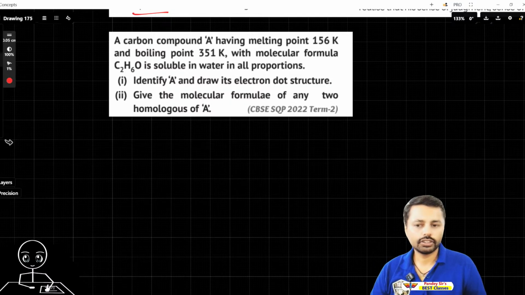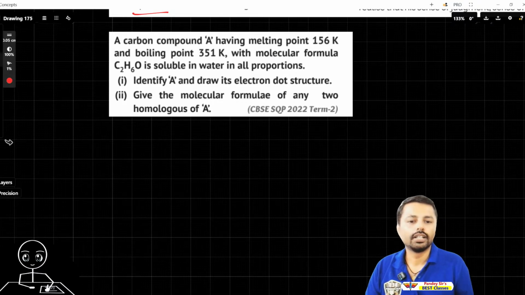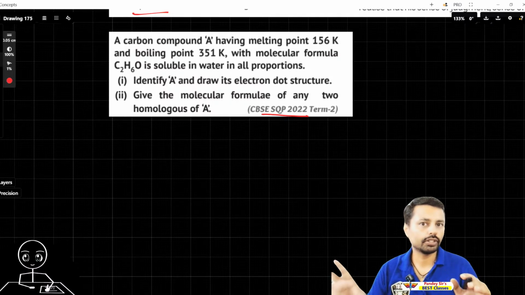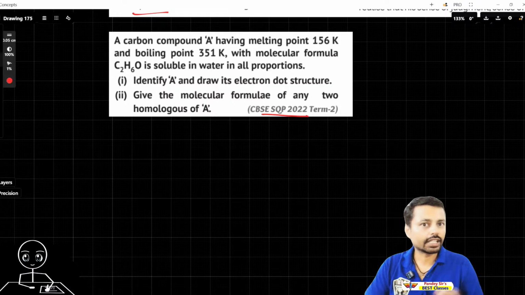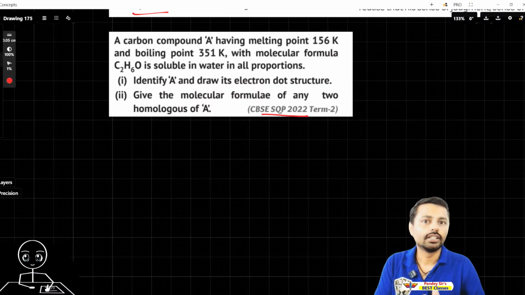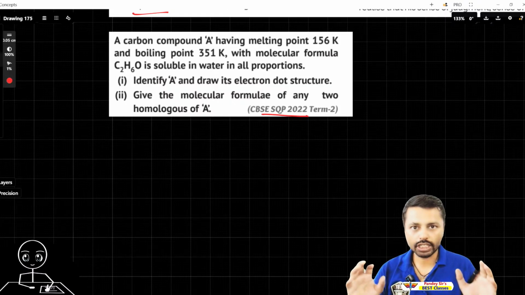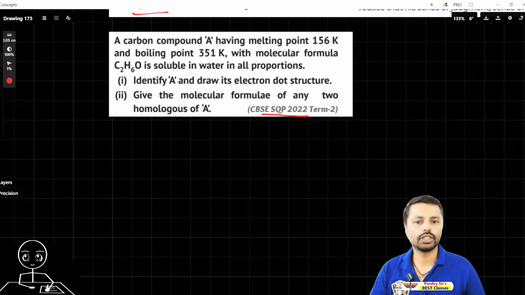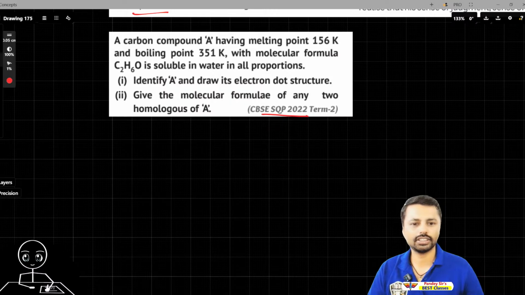Draw its electron dot structure. Give the molecular formula. It was asked in 2022 in the sample question paper, but what was asked in the sample question paper, similar to that has been repeated several times in the exam, and since you have to write the 2026 board exam, you must be prepared for it. So guess it, don't worry, it is not necessarily very hard. Just try, don't give up.